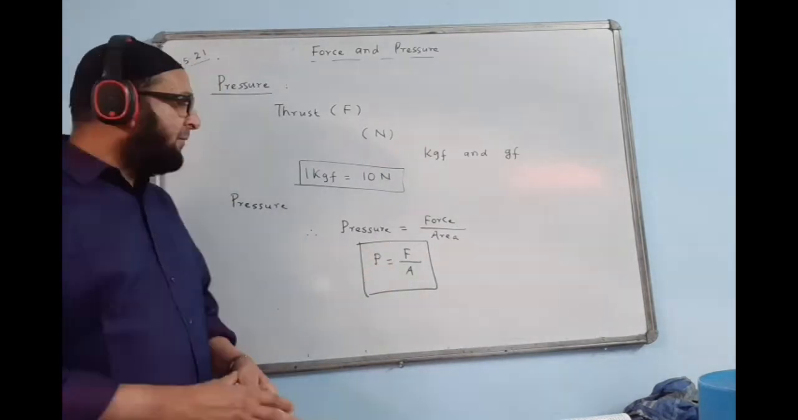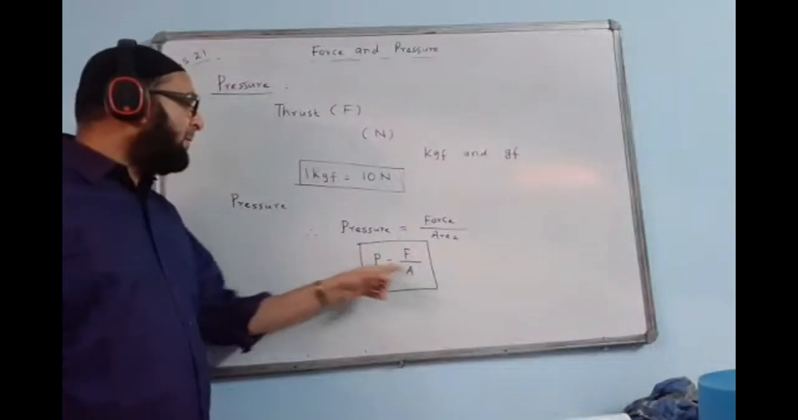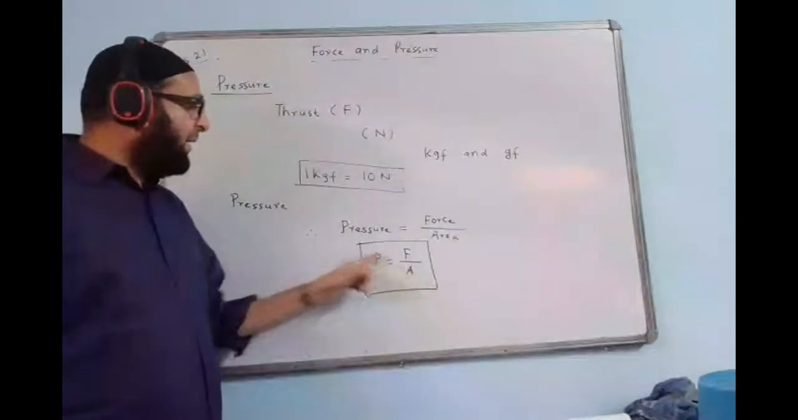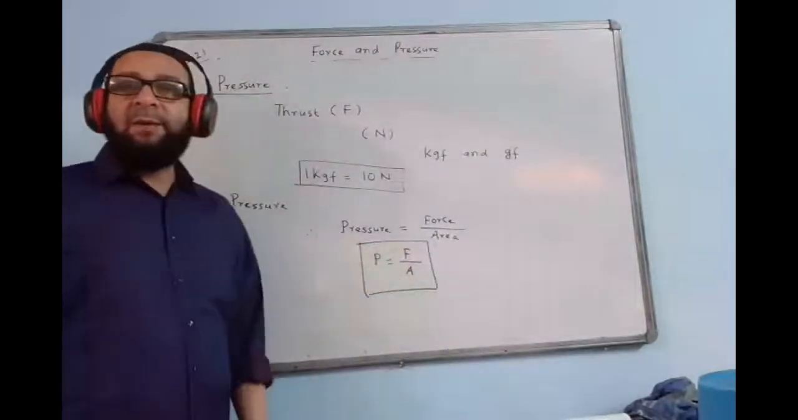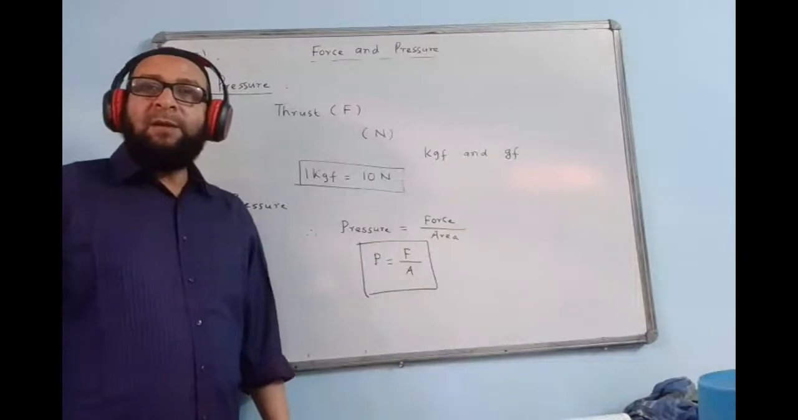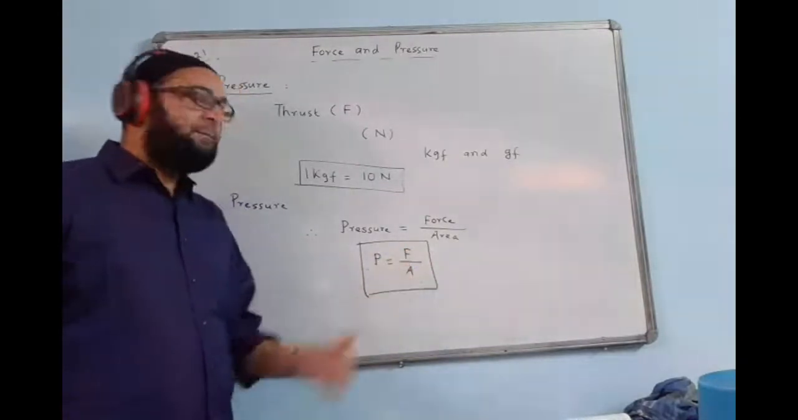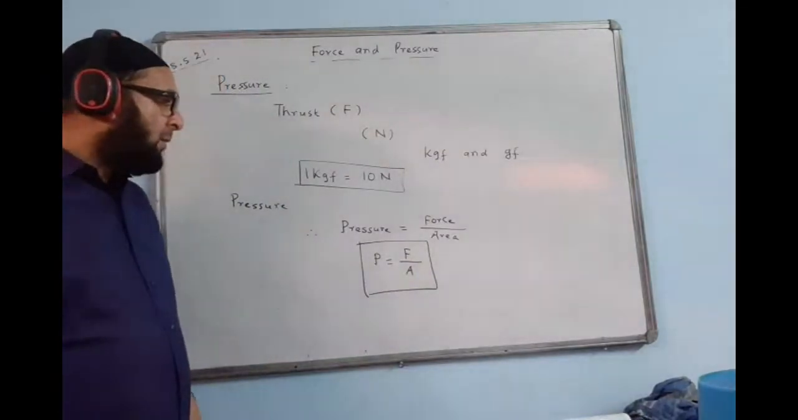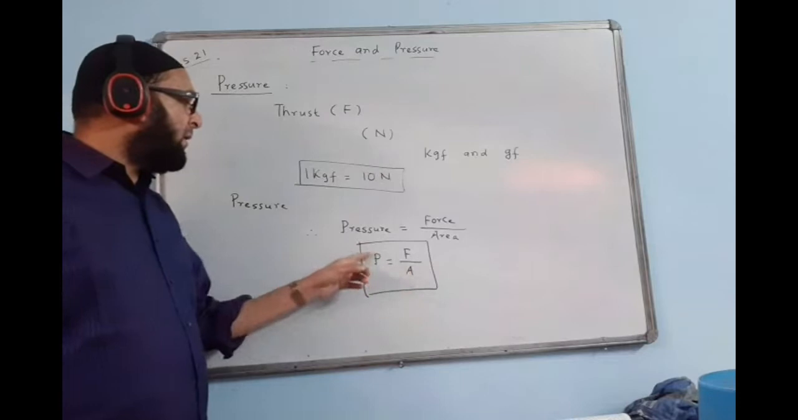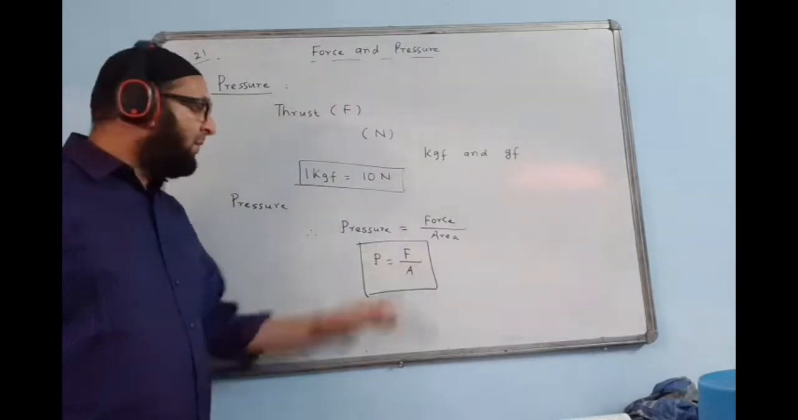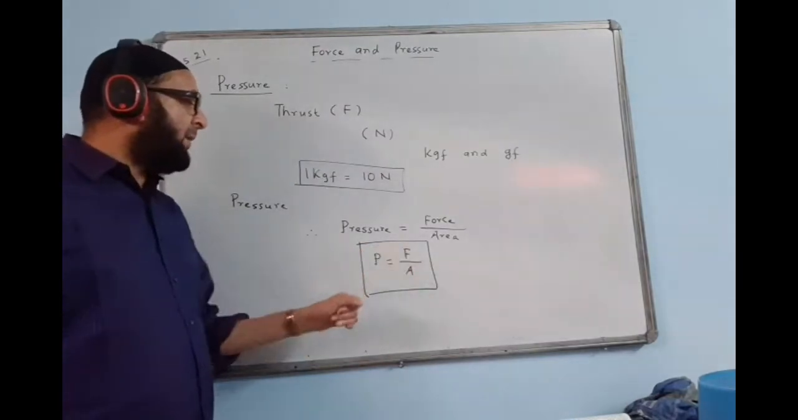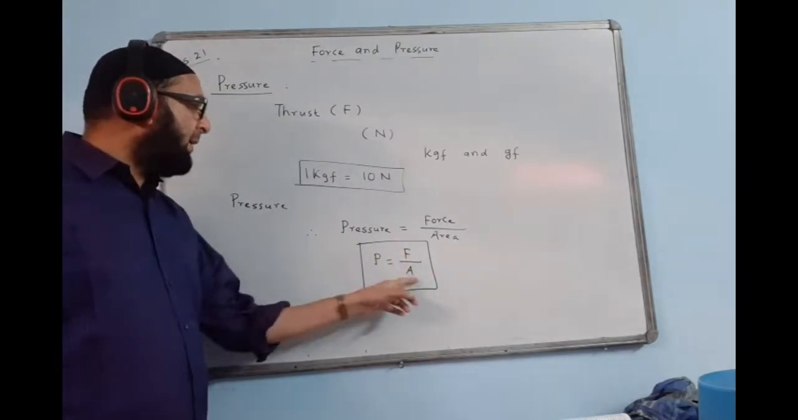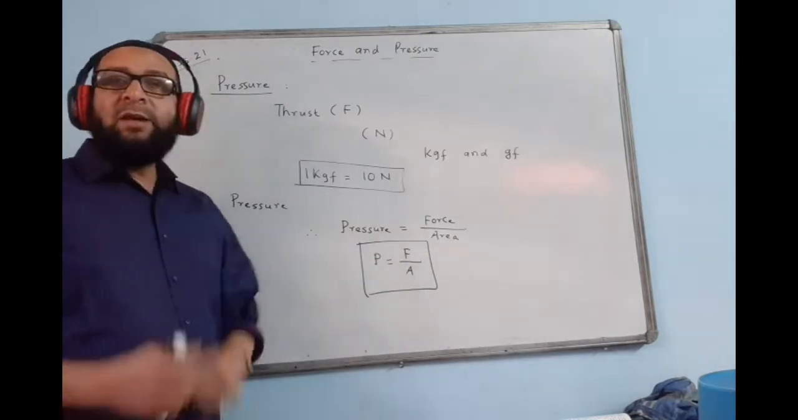If there is a need, we can find F. F will be equal to P multiplied by A, cross multiply. Or if we have to find area, it will be F by P. So from the equation we can make arrangements, but the main formula is P equal to F by A. Cross multiply, A will come here, P will come down, so area becomes F by P. Or if you have to find the force or thrust value, then F will be equal to P multiplied by A.